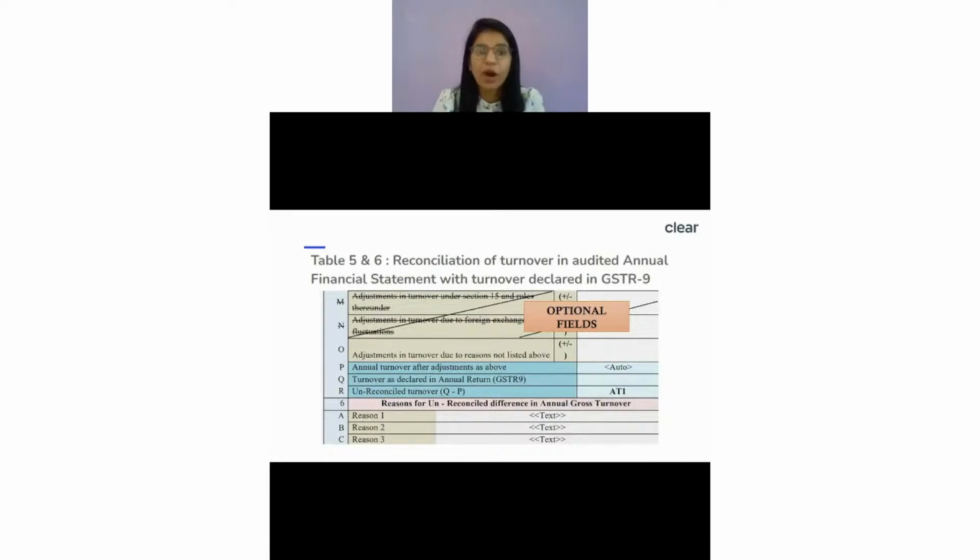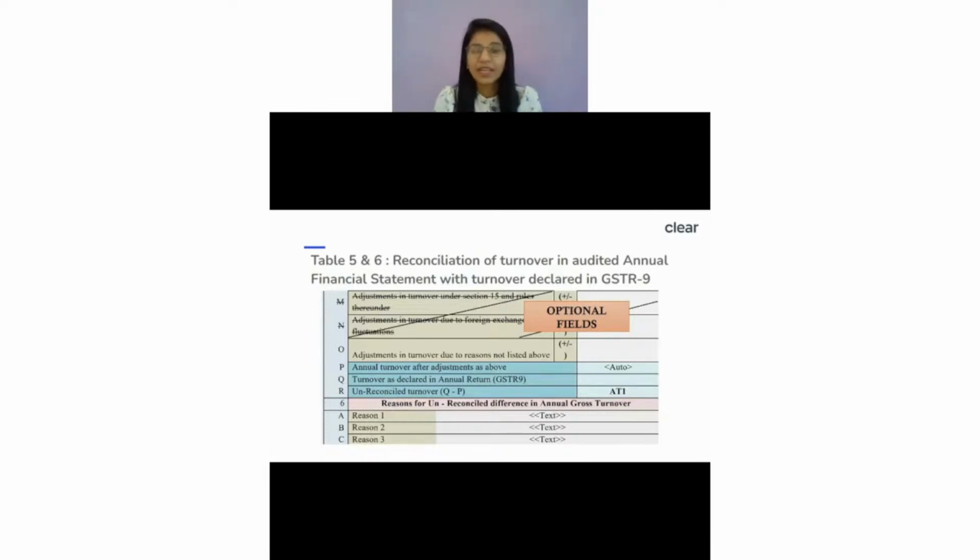So this was about table number 5 and 6. I would like to first understand from all of you, is there any query? Is there anything you want to ask, especially in respect of table number 5 and 6, where we are talking about the reconciliation of the turnover in the audited annual financial statement with GSTR-9? If you have any queries, you can always ask in the chat box.